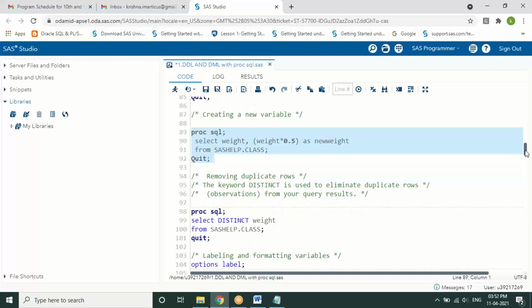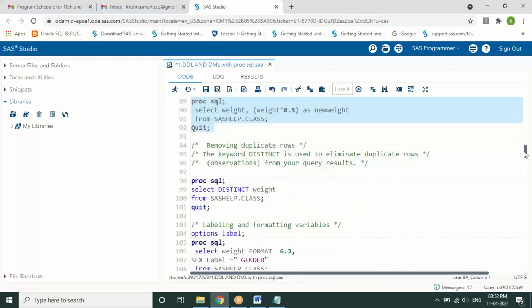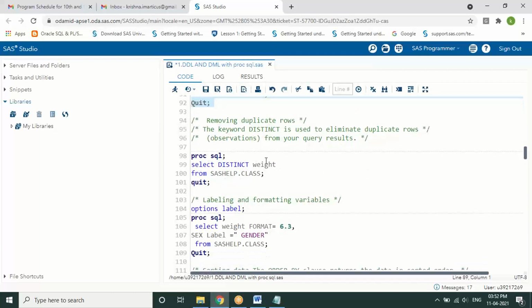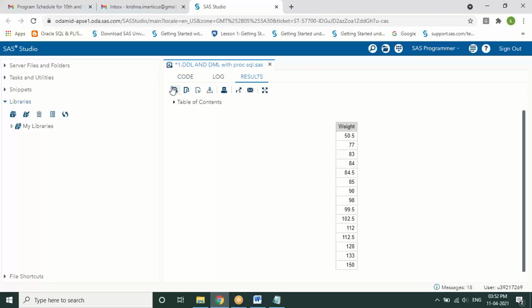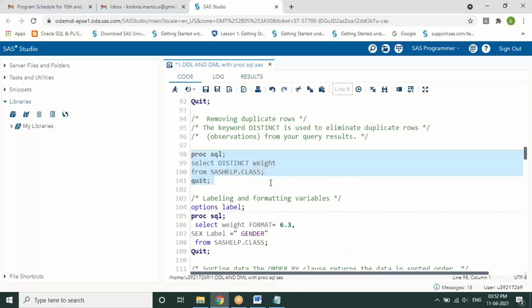And next is one other statement we have, called removing duplicate values with a keyword called distinct. Distinct is a keyword which can be used for eliminating duplicated rows or duplicated values from your table. It will give you only the unique values of your table. So select distinct column name from table name. It will give you only the distinct or unique values from your table.